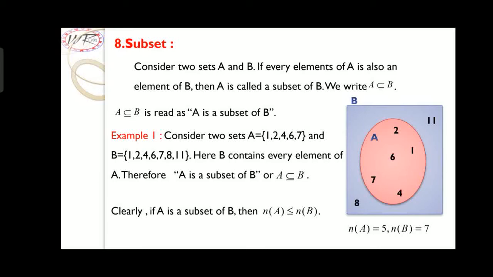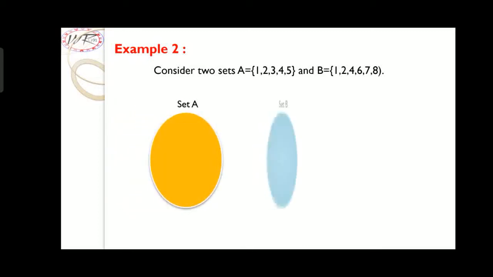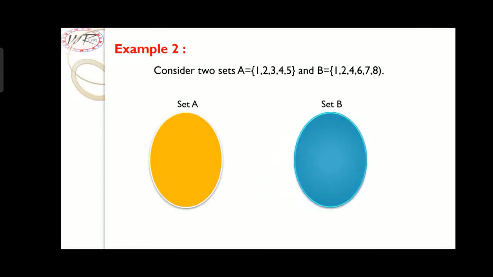Example 2. Consider two sets A = {1, 2, 3, 4, 5} and B = {1, 2, 4, 6, 7, 8}. Let us take all the elements of set A and set B. In set A there are 5 elements. In set B there are 6 elements. Let us check the elements of set A and set B.